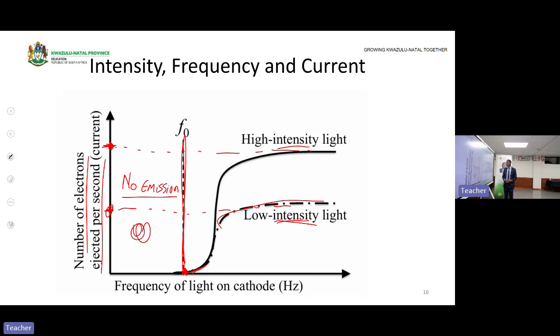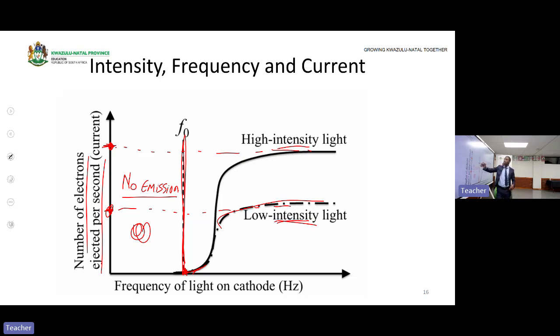So I hope you got it. Intensity affects the number of electrons emitted per second, provided they were already emitted. Note that it doesn't initiate electrons to be emitted. It only affects the number of electrons that are already being emitted. It increases the number of electrons emitted per second, but doesn't initiate the emission. I hope you get that.